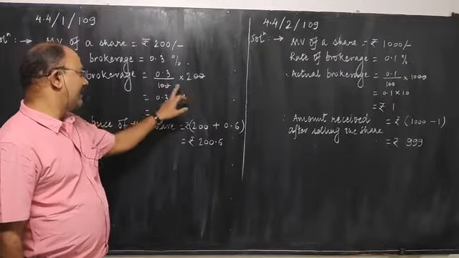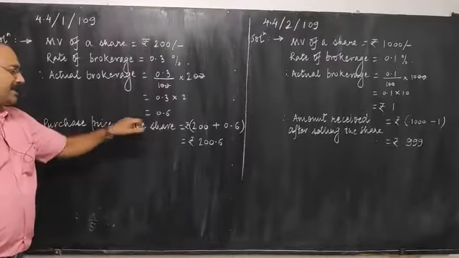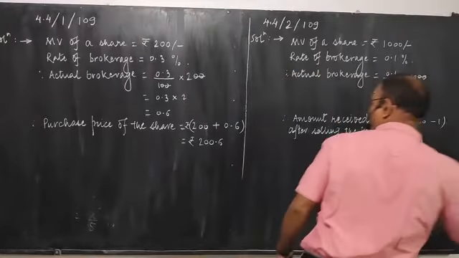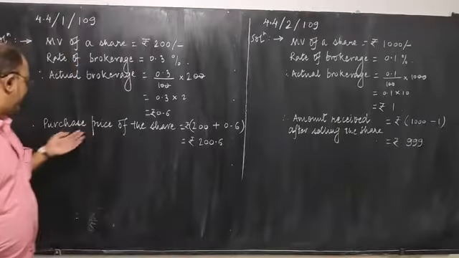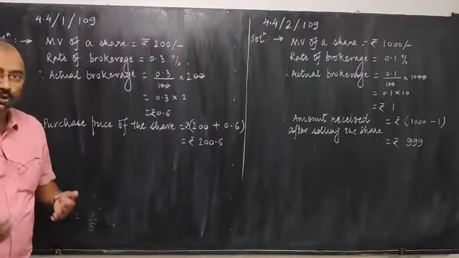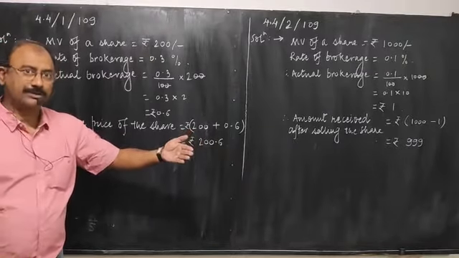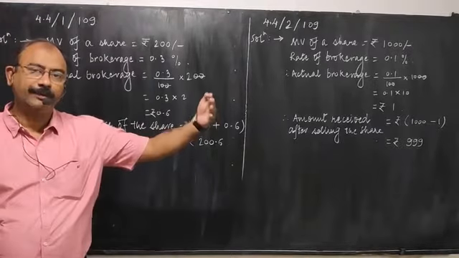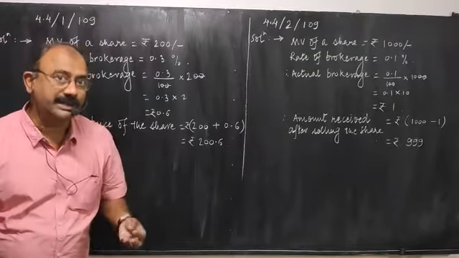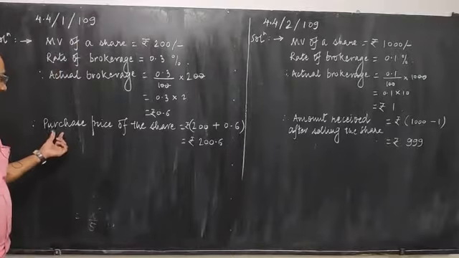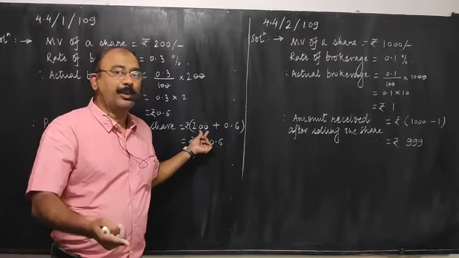Simplify this. These two zeros cancel with this. You get 0.3 into 2, that is 0.6, rupees 0.6. Now, when you are purchasing, you have to actually pay the market value plus the brokerage also. Because market value will go to the seller, but 0.6 rupees, that brokerage, has to go to the broker. So, purchase price of the share will be rupees 200 plus 0.6.